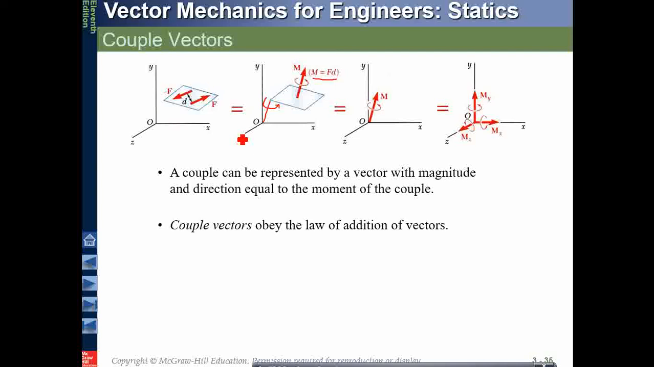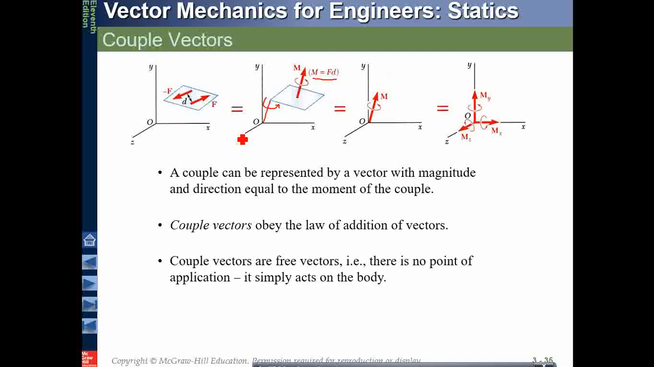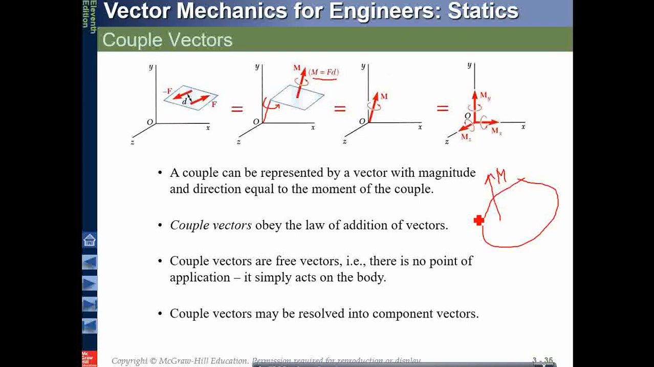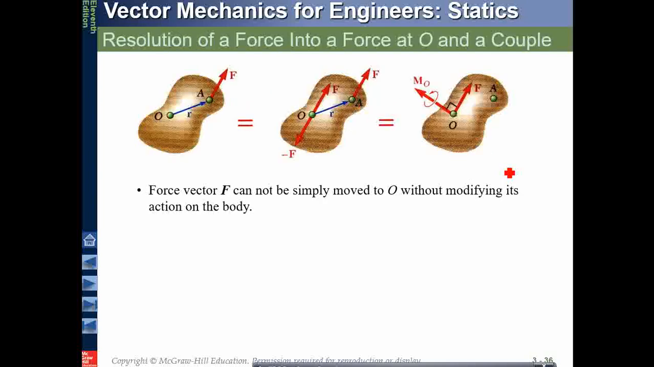So couple vectors obey the laws of addition of vectors, and couple vectors are usually free vectors. There is no point of application, it simply acts on a body. It doesn't have a particular point of application on a body. It simply acts as a free vector M. So any free vector applied anywhere on this body, just consider it as a couple vector. A couple vector may also be resolved into component vectors. We have seen Mx, My, Mz. So these vectors can be resolved on a body.